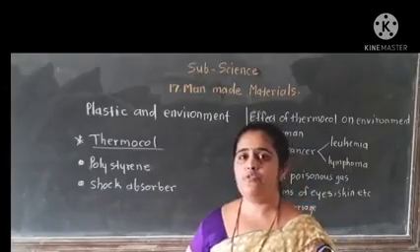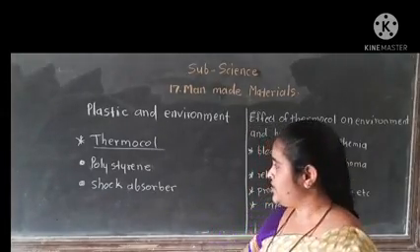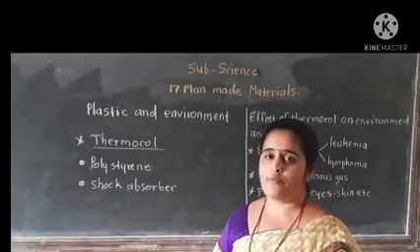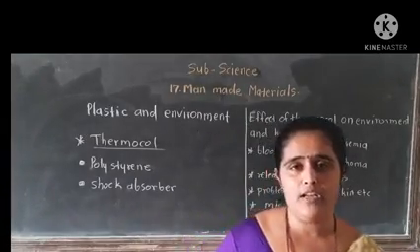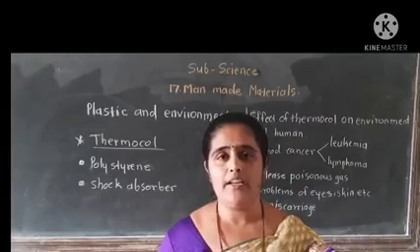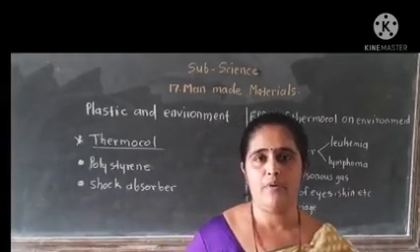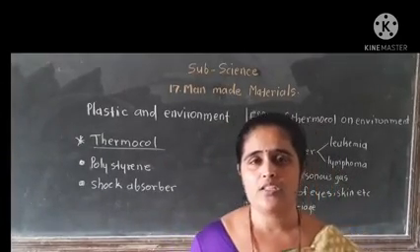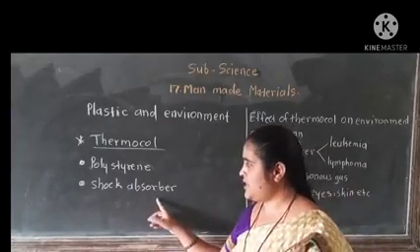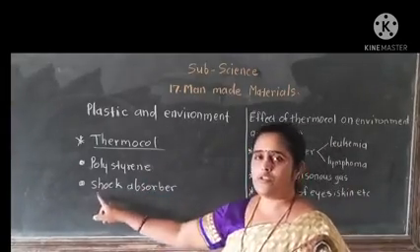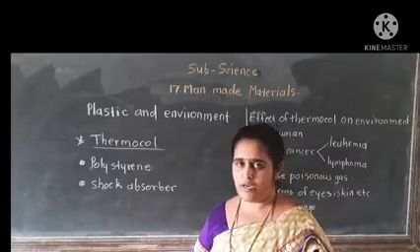That is why we can use this material. Thermocol is the best shock absorbent material, so it is used as a packing material for transporting delicate items like electrical appliances, glass appliances, etc.